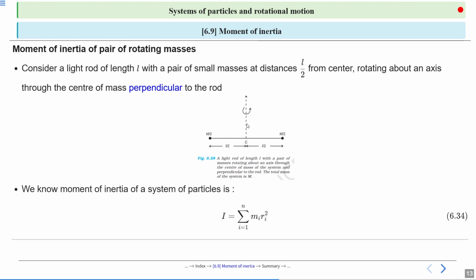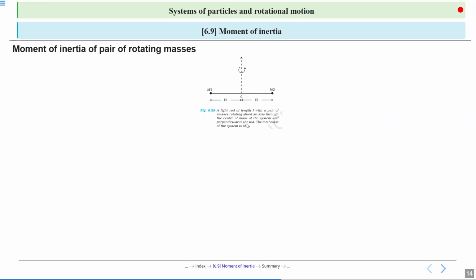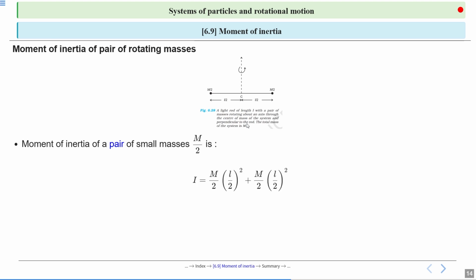So the moment of inertia of this system is I equal to summation i equal to 1 to n of mi ri square. Now, moment of inertia of the pair of small masses m by 2: I is equal to m by 2 into distance, that is L by 2, square, plus m by 2 into L by 2 square. So after calculation, it will be I equal to m L square by 4.